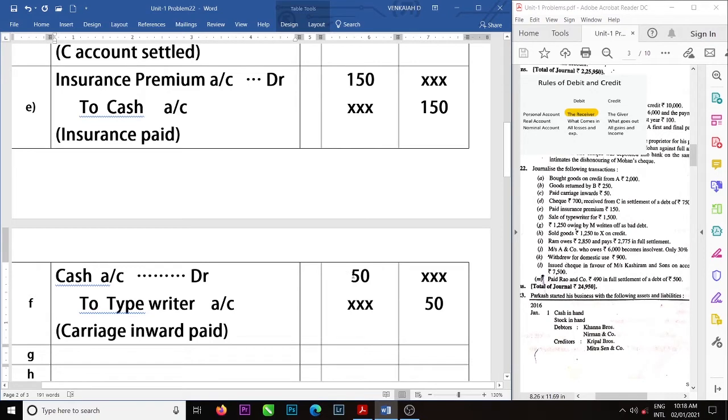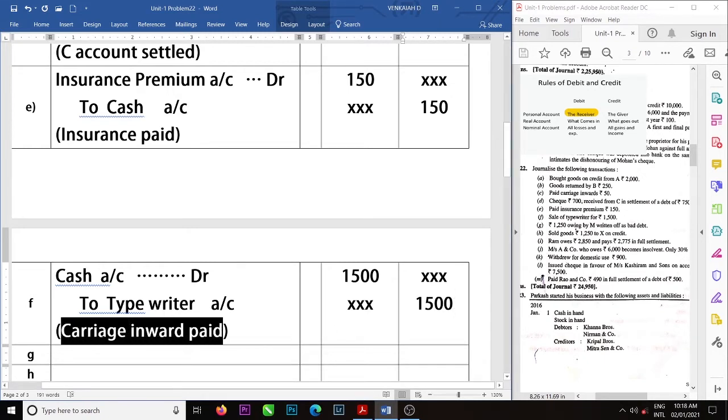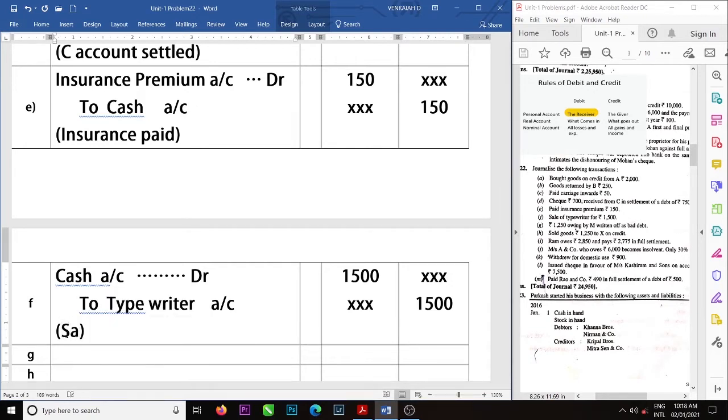Amount is 1500. And the entry is sale of typewriter.